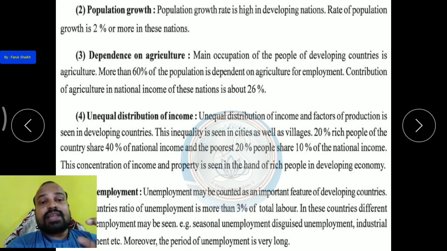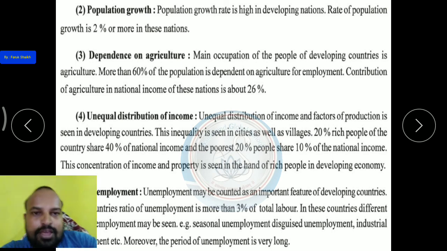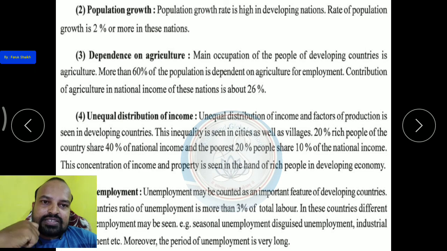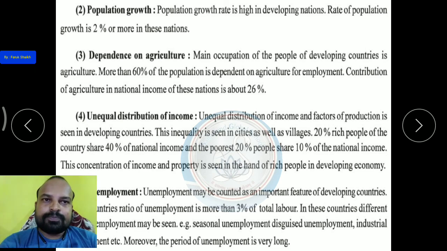Okay, what does that mean? It means most of the country's people grow grain crops just for the existence of their lives, यानी कि सिर्फ अपना खाना ही वो उसमें से निकाल पाते हैं. Sometimes they can't do even that because of famine, drought and so on. There is also a very tough situation for the farmers in India. Now there are also some changes we can see because of the development of canals and river water. Okay, so this is dependence on agriculture.